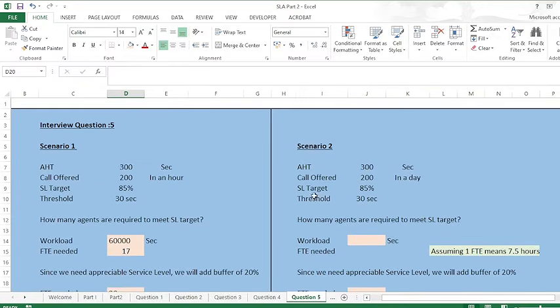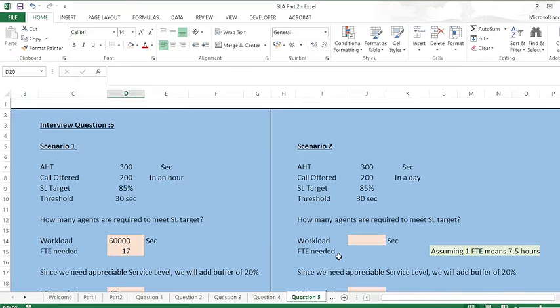In this scenario, AST is the same as in the first case, 300 seconds. Calls offered are 200, the service level target is the same, 85%, and the threshold is also 30 seconds, which is the same as the first scenario. But the calls offered in the first scenario were for an hour, while here the calls are offered for the entire day. So 200 calls I have received in that entire day.